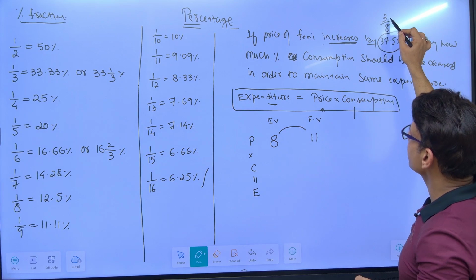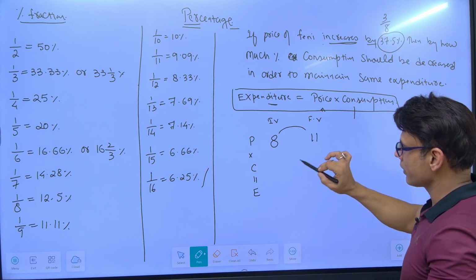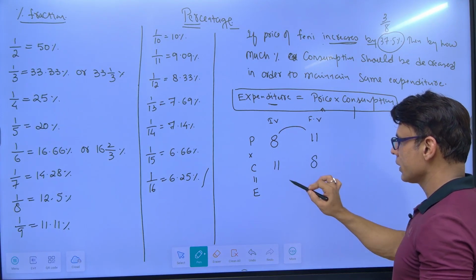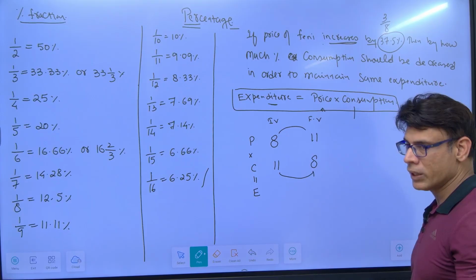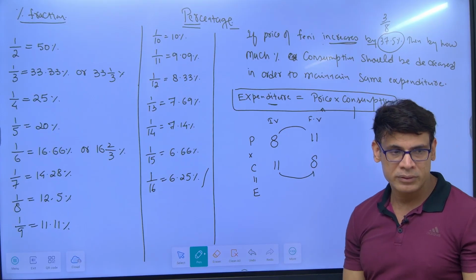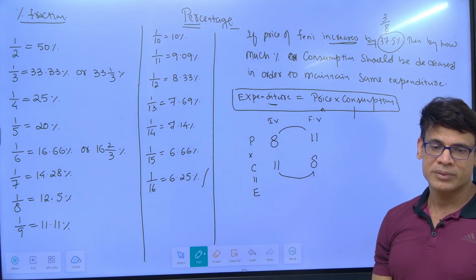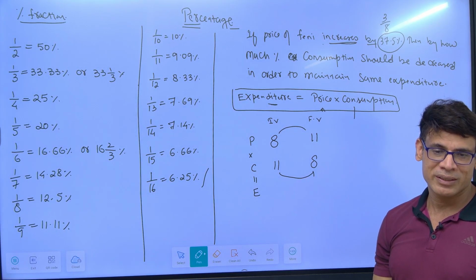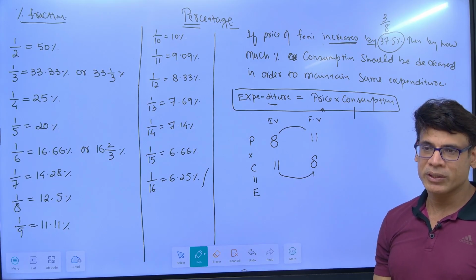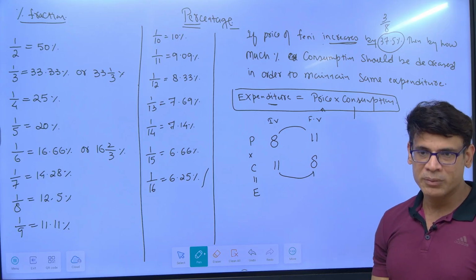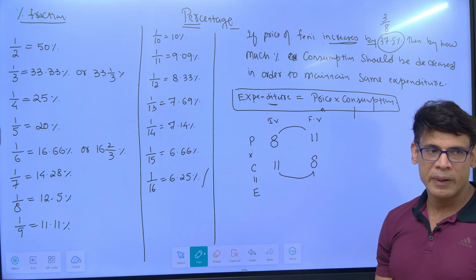So 8 becomes 11. So what is your consumption? It should become from 11 to 8. If it is becoming from 11 to 8, there is a decrease of 3 over 11. We have to find out what 3 by 11 is.